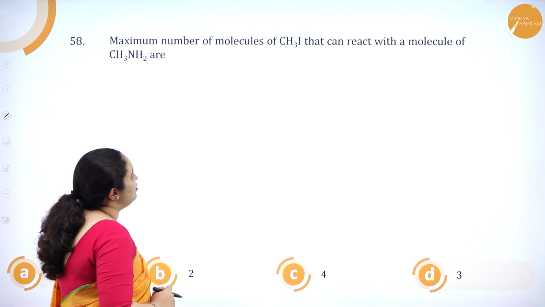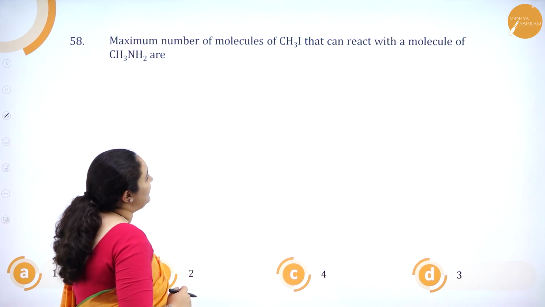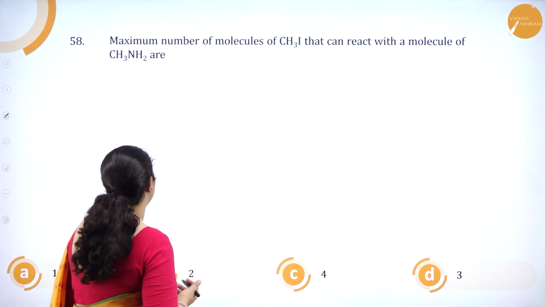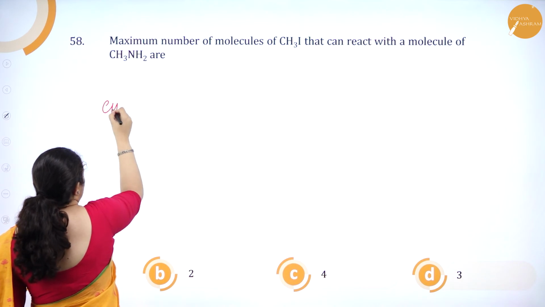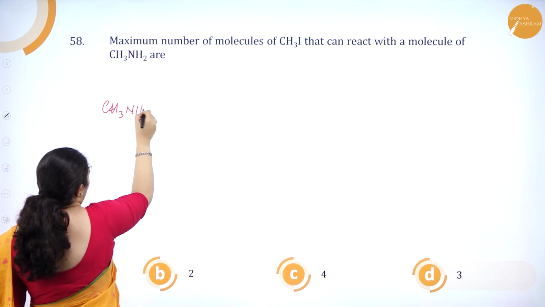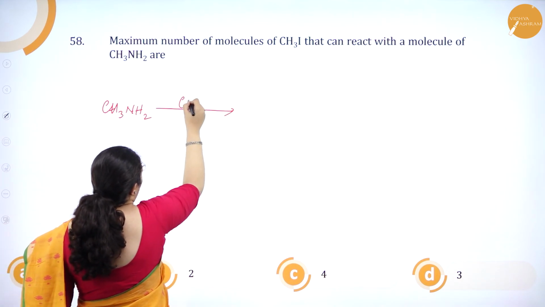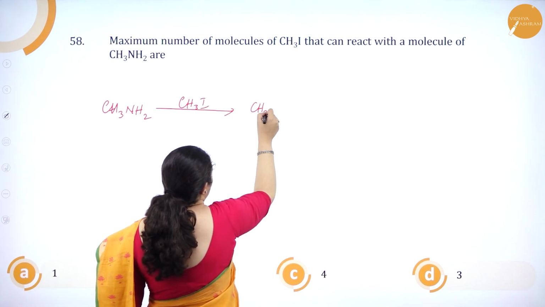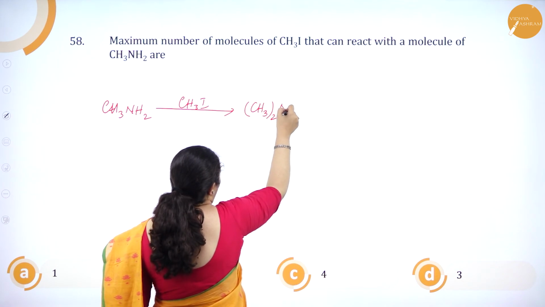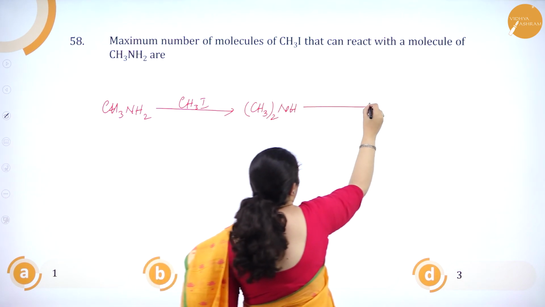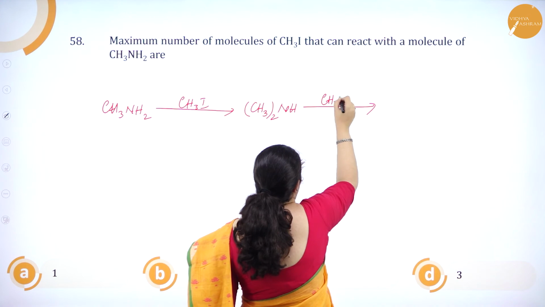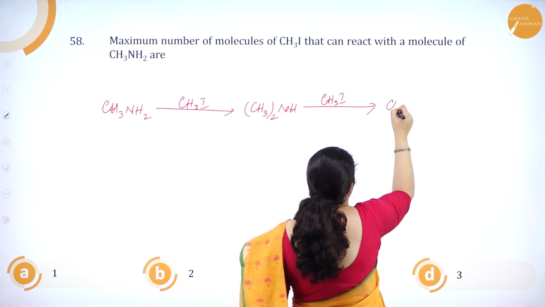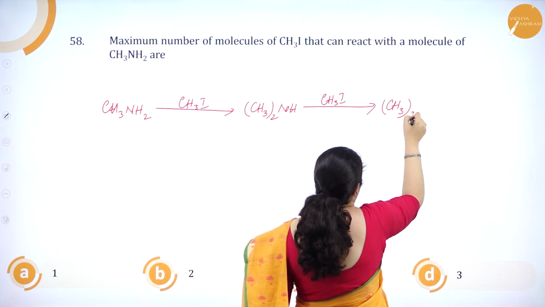Maximum number of molecules of CH3I that can react with a molecule of CH3NH2 is? See, CH3NH2, first one molecule of CH3I, one hydrogen is substituted, so I'll get (CH3)2NH. One more hydrogen can be substituted with CH3I, so (CH3)3N.